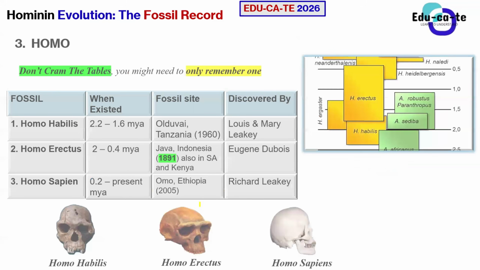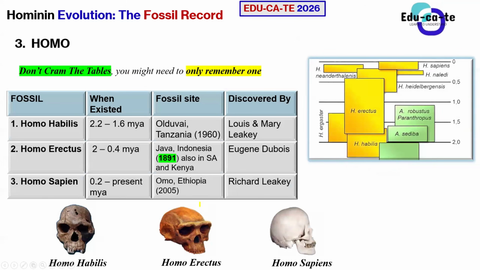Now, let's go to the Homo. We are at the Homo part. So we started with Ardipithecus, that was the first genus. We went to Australopithecus, but now we are at the Homo genus, right?